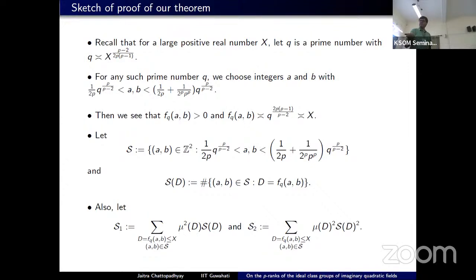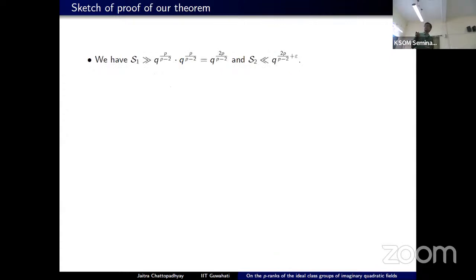Now to estimate S1, we use a result of Bhargava-Cohen that says that if we have a multivariable polynomial which satisfies these two conditions, that it's square free as a polynomial and no square of a prime number divides all the values, then a positive proportion of values turn out to be square free. So using that, we could show that S1 has an upper bound of q to the 2p over p minus 2. And counting the number of duplications, we could show that S2 has an upper bound of q to the 2p over p minus 2 plus epsilon.